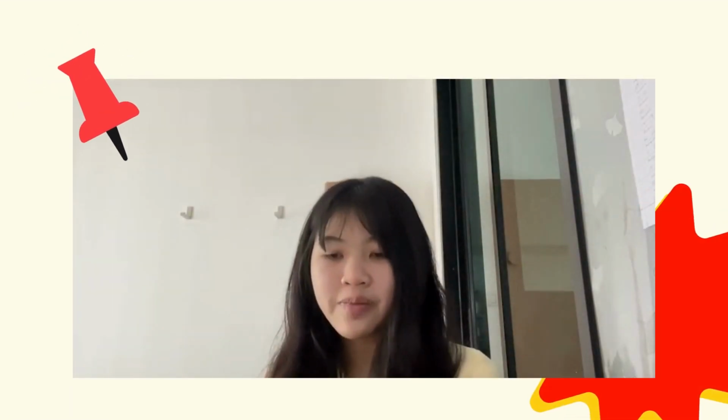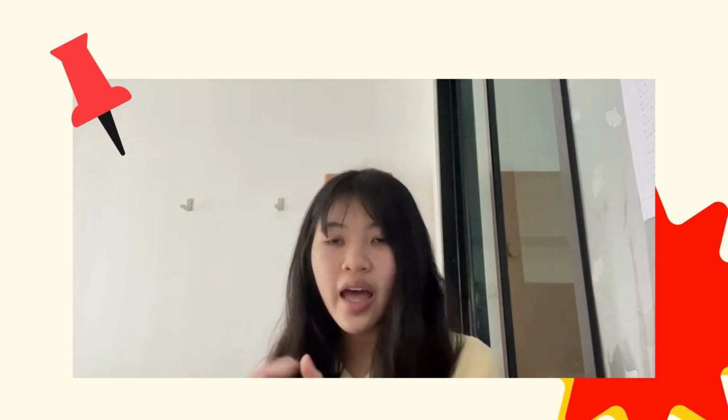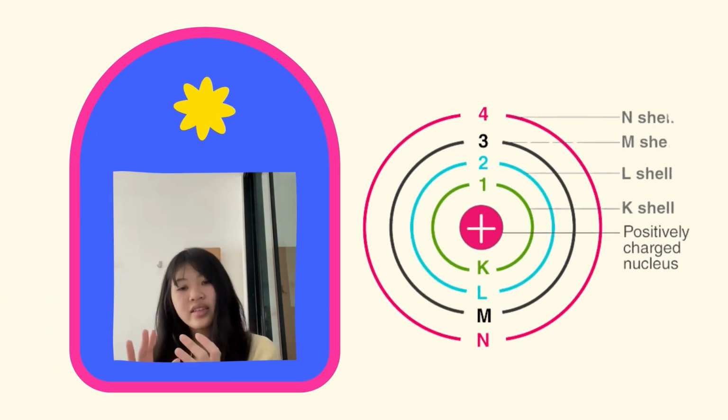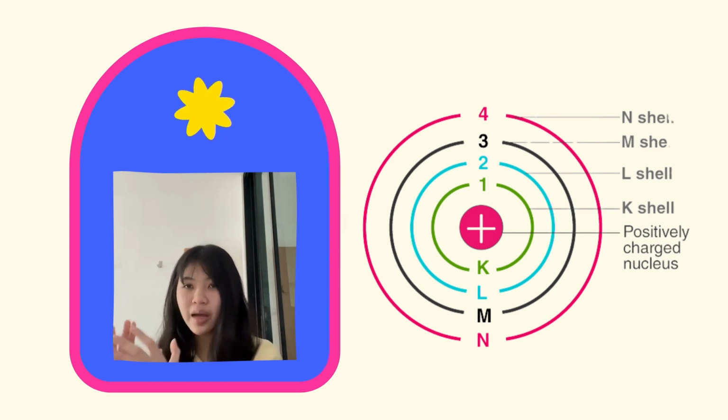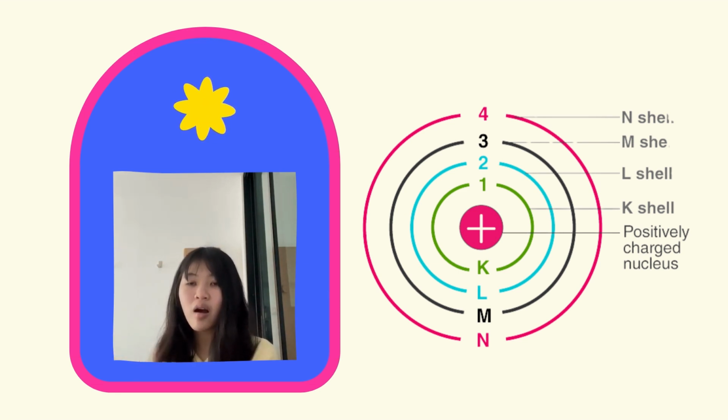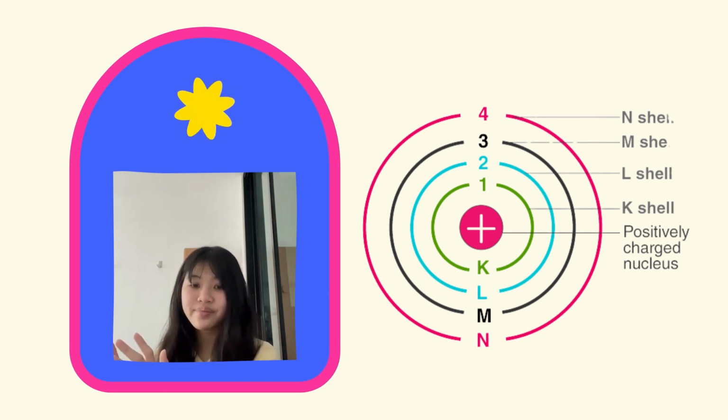Rutherford described an atom's nucleus, and Bohr expanded on the concept to include electrons and their energy levels. So now, let's talk about the Niels Bohr atomic model. Electrons, which are negatively charged particles in an atom, orbit around the positively charged nucleus in a specified circular path called an orbital or shell.